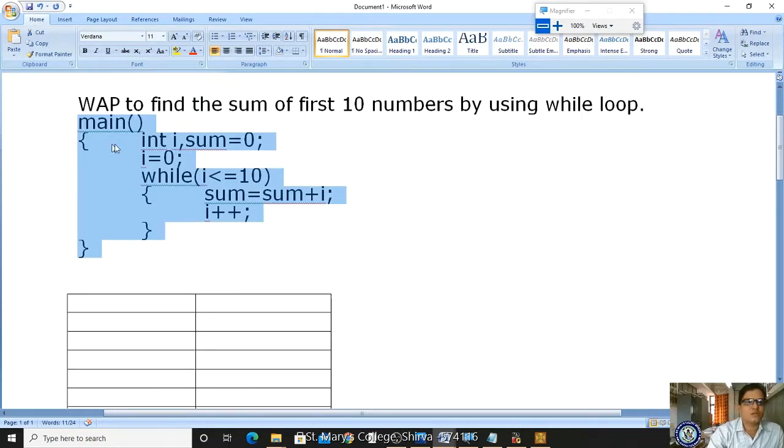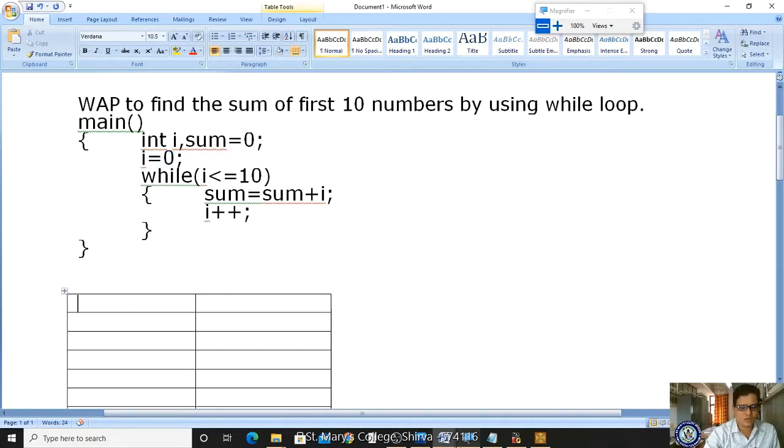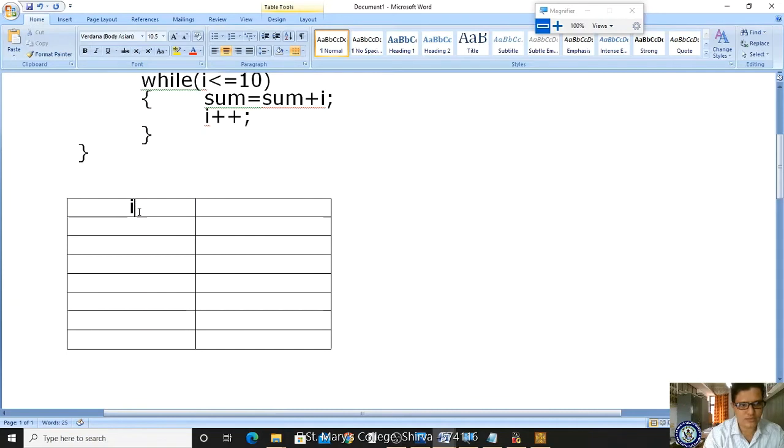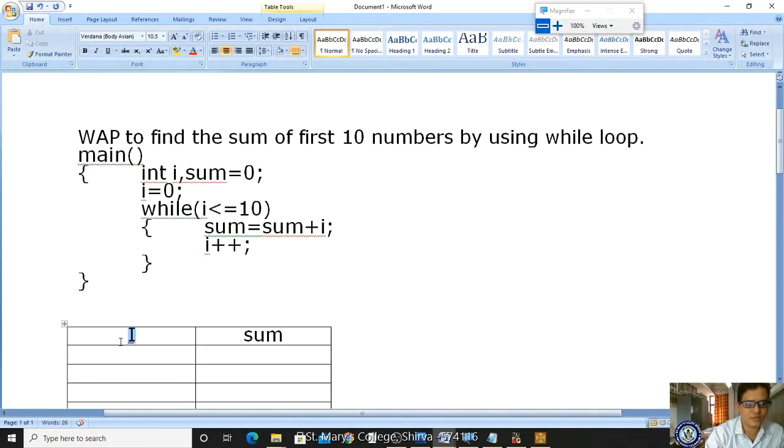Okay, so what is the aim of the program? Program to find the sum of first 10 numbers. So sum of first 10 numbers means you first initialize 0. I'm writing here, please observe. I value as well as sum value. What are the variables we have defined? i and sum, right? What is the initial value of sum? 0. What you have assigned here is 0, right? Now what is the i value initially? 0.